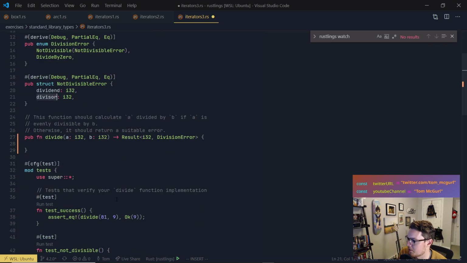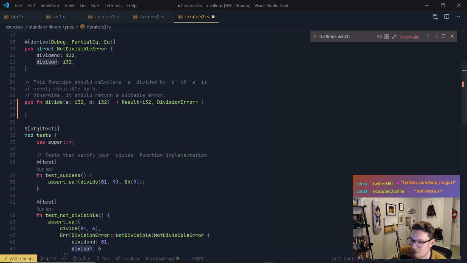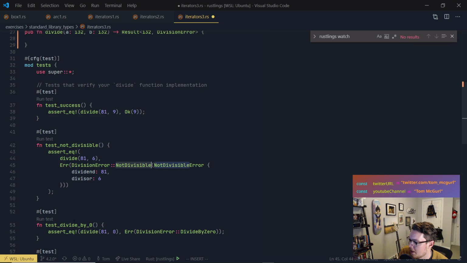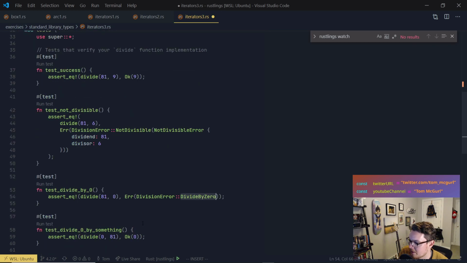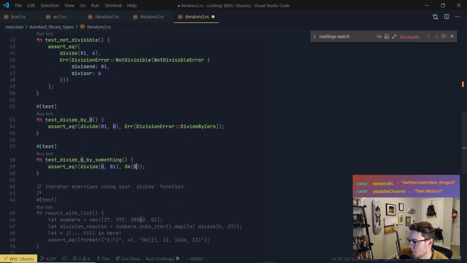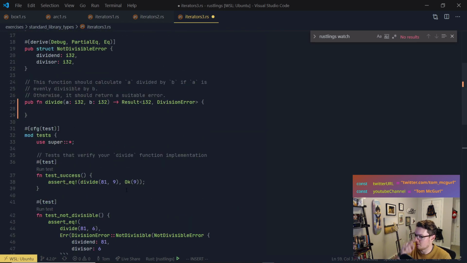Let's look at our test, see what it's expecting. Tests that verify your divide function implementation. So if we divide 81 by 9, we should get 9. That's great. If we divide 81 by 6, it's not evenly divisible. We get a remainder, right? And so we get a not divisible error. If we divide by 0, we should get the error divide by 0. Divide 0 by something else, we should get 0. Okay, pretty standard, right? All right, so first we can handle these cases.